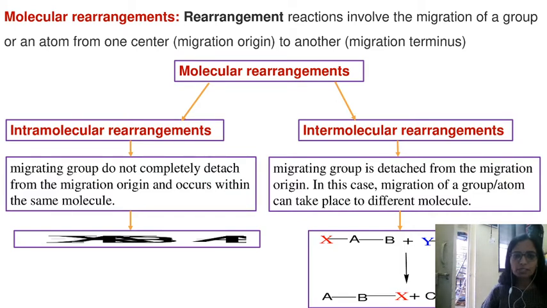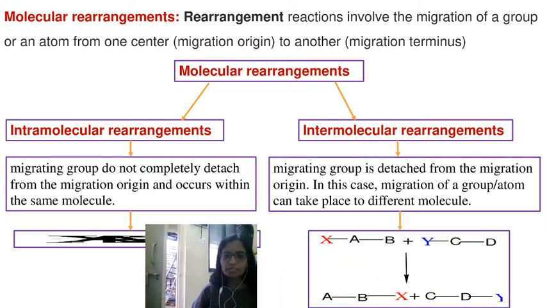Broadly, these molecular rearrangements are classified into two types. One is intramolecular rearrangements and the second class is intermolecular rearrangements. Intramolecular rearrangement means those rearrangements which take place within the same molecule. Whereas intermolecular rearrangements are those which take place between two different molecules. So in these rearrangements you can see a migrating group from one molecule gets detached and later gets attached to the other side.